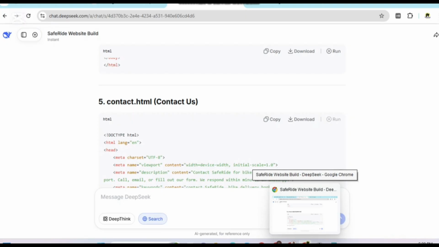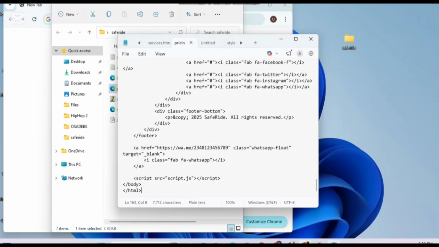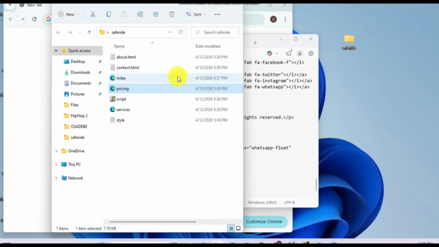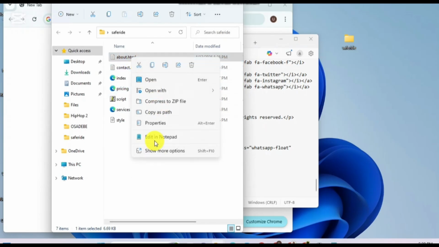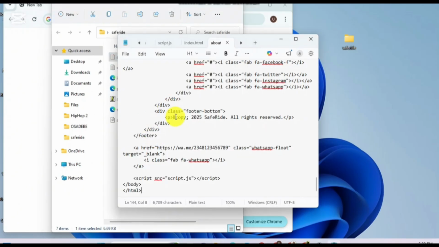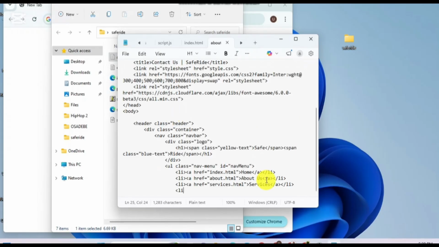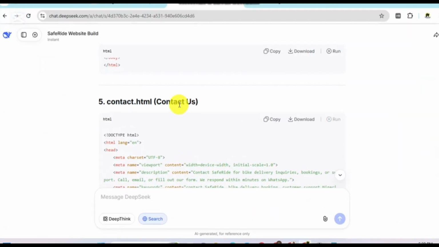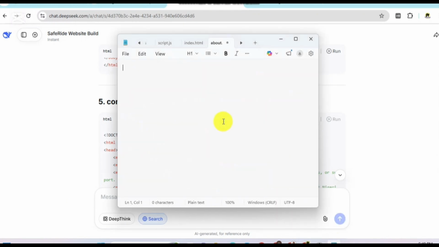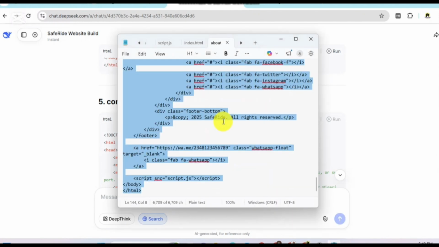About.html. Okay. Now go to the folder, about.html. This is about.html. You edit in notepad. Right click and edit in notepad. I clear and paste about.html. Yes. Now we go to the next, which is... we made a mistake. That is not about, it's contact us. We've done about before, so what we are going for is contact us rather.